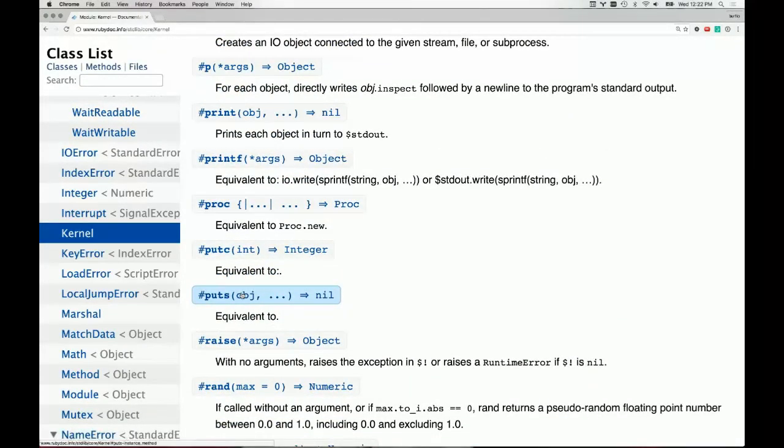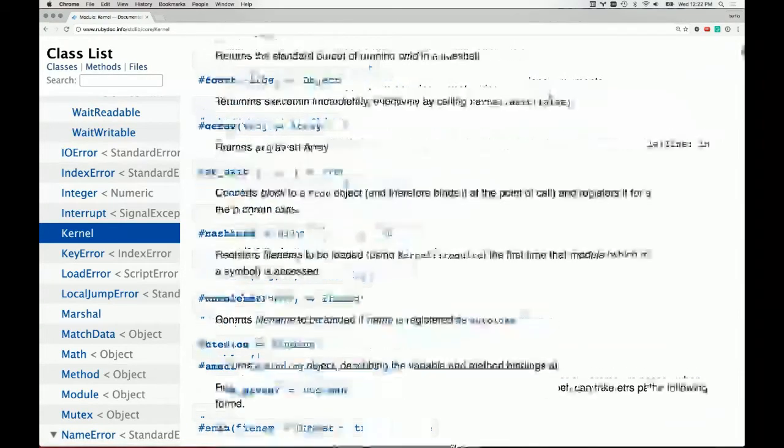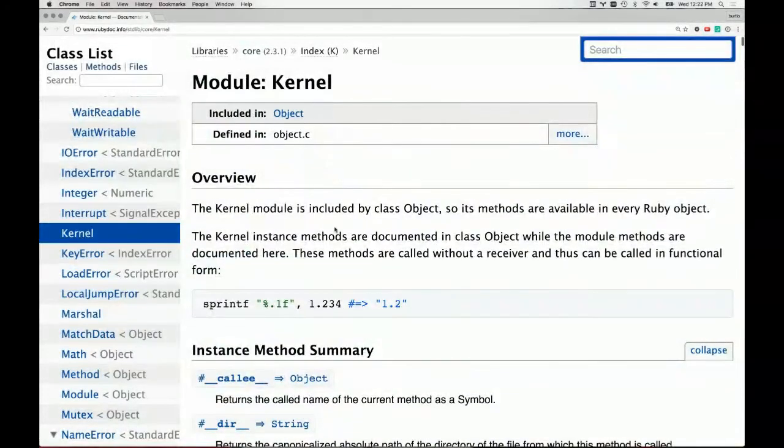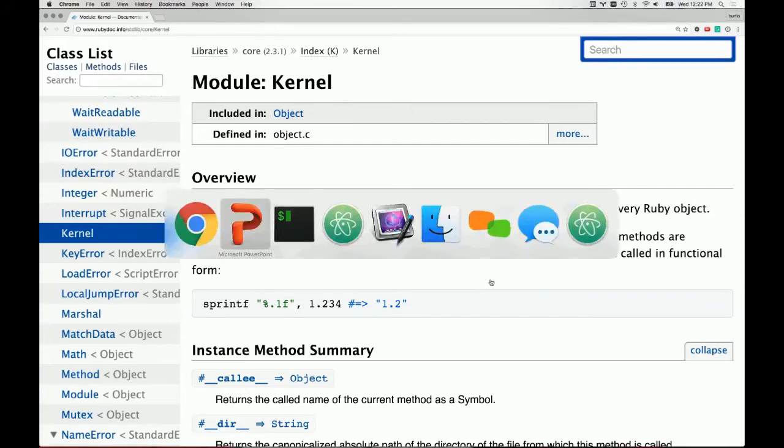When I first started working with Ruby, I was completely confused on where these methods came from. And the reason for them is that the kernel module is included in the class object. So its methods are available in every Ruby object. So they seem like global methods. I used to think that puts and exit and all that stuff were global methods, or methods that just sort of existed out everywhere. But they do exist everywhere. They just happen to be attached to every object. And that's a very important distinction from just thinking of a global method. These methods are actually attached to every object within Ruby. So you can always call puts or exit, and you can always replace that functionality if you want to.